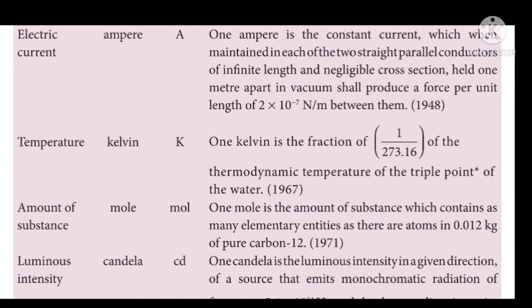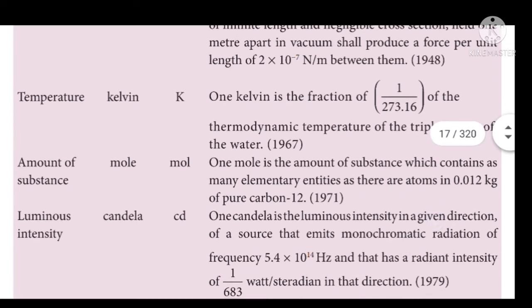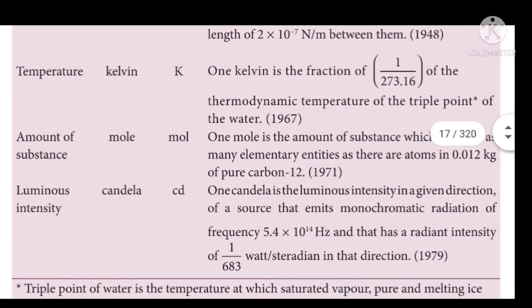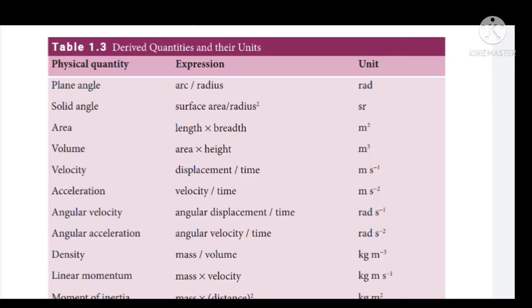And next one, luminous intensity. The unit for luminous intensity is candela and it is expressed by the symbol small cd. What is the definition for 1 candela? 1 candela is the luminous intensity in a given direction of a source that emits monochromatic radiation of frequency 5.4 into 10 power 14 hertz and that has a radiant intensity of 1 by 683 watt per steradian in that direction. So these definitions we have to learn as it is given in the textbook.